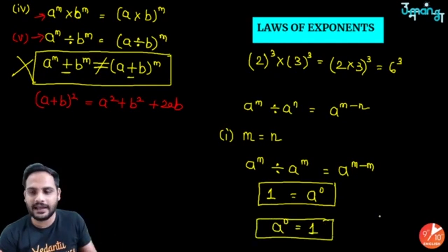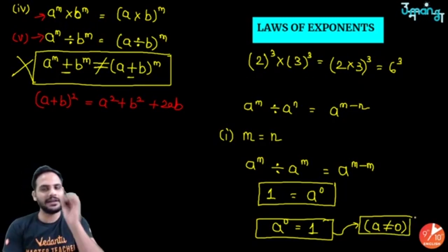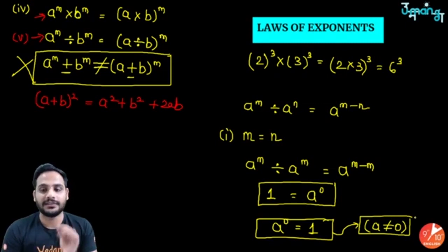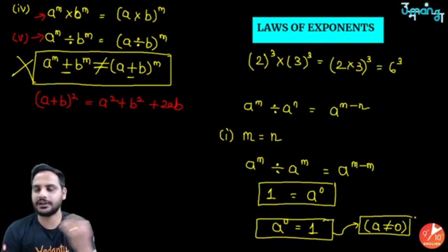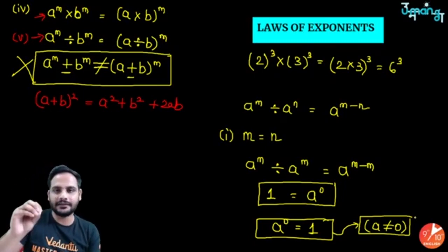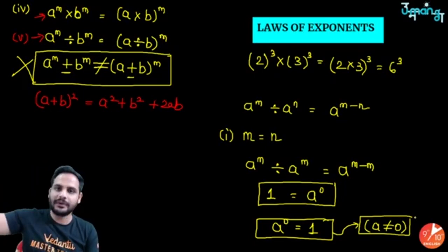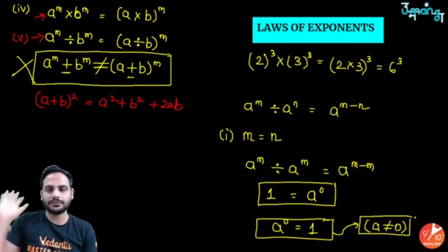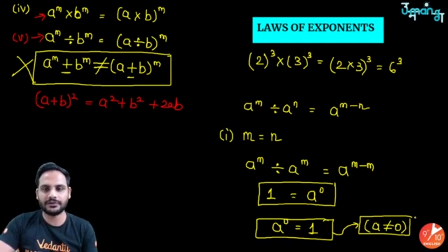Remember, a can be anything except 0. For 0, this is not applicable. This is an extra thing which I am telling you. Remember, a can be anything except 0. The explanation for this you will get to learn in your higher classes. But for now, just understand that anything except 0 raised to the power 0, be it a number, be it a variable, anything, it will be equal to 1. So that is your first law, first part.